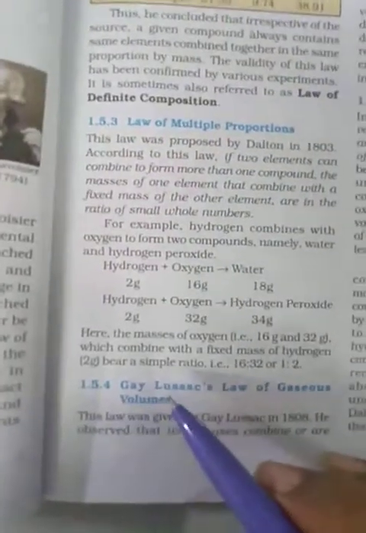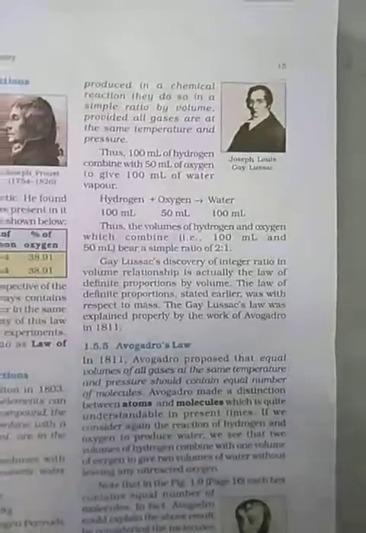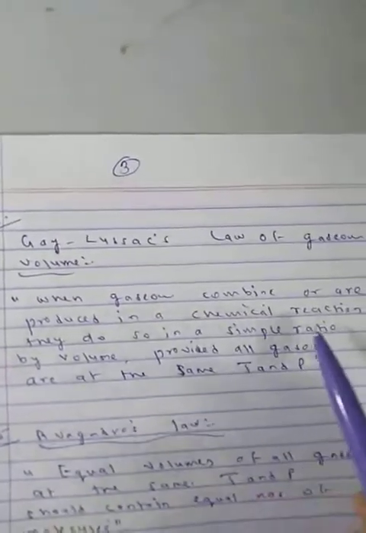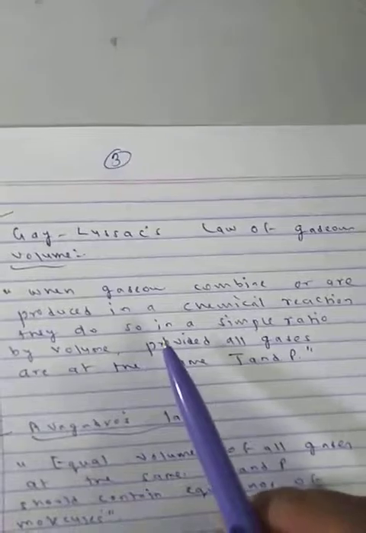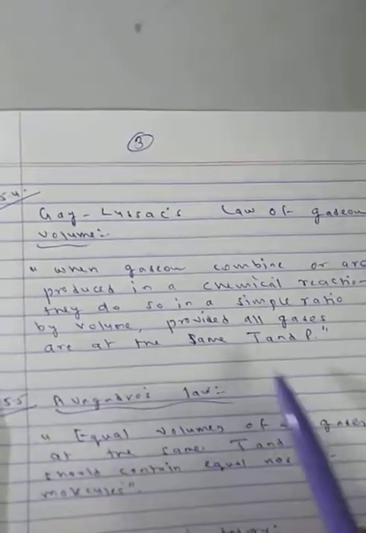Now our next topic is 1.54, Gay-Lussac's law of gaseous volumes. What is this law? When gaseous compounds are produced in a chemical reaction, they do so in a simple ratio by volume, provided all gases are at the same temperature and pressure.